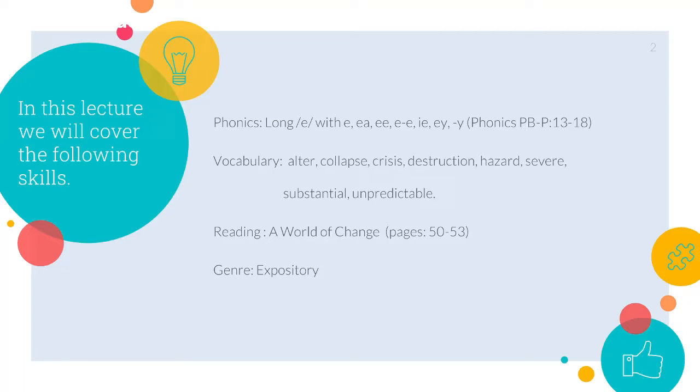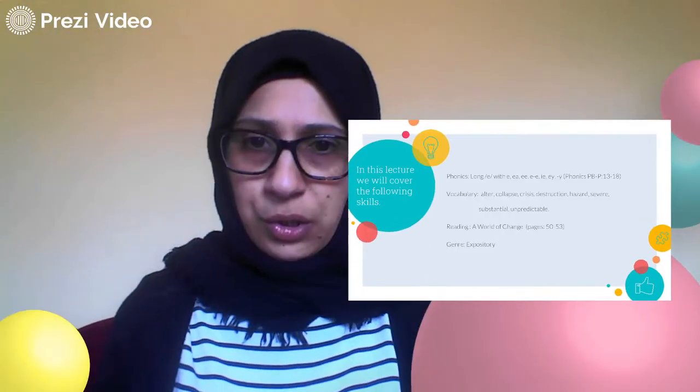The vocabulary words for this lesson are 8, but we will cover only 4 of them. We have the words alter, collapse, crisis, destruction, hazard, severe, substantial, and unpredictable. Our lesson will be split into 2 parts. The lesson is A World of Change, pages 50 to 53, and the genre is expository. One part will be covered this week and the other part will be covered next week.